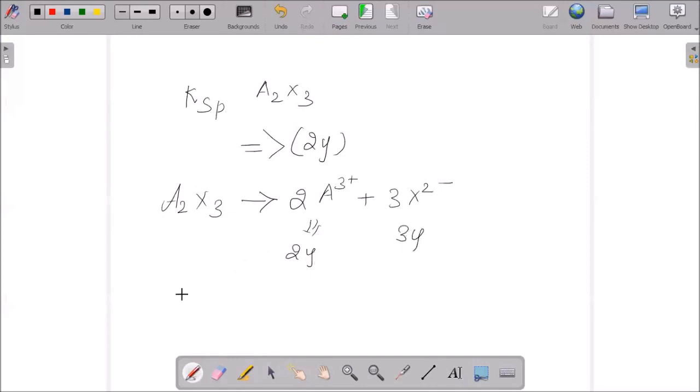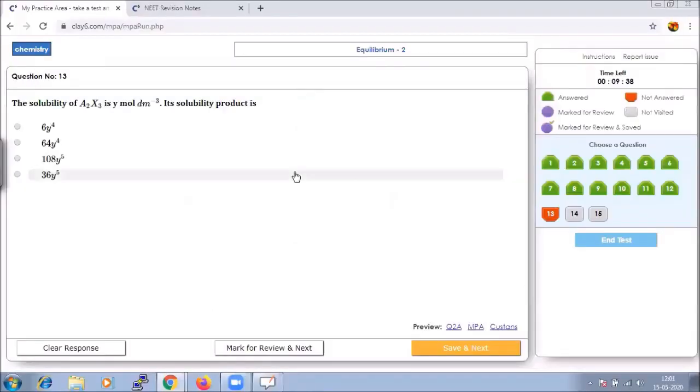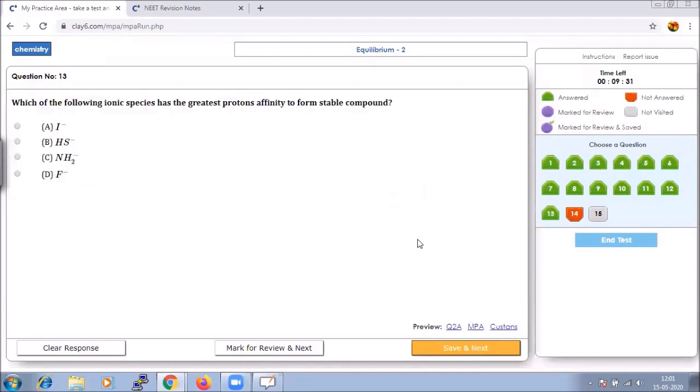So when we try to calculate the Ksp, that is the solubility product, it is (2y) square into (3y) cube. If you calculate this, you get 108y to the power of 5. That is option C. Save that. Let us go to the next.